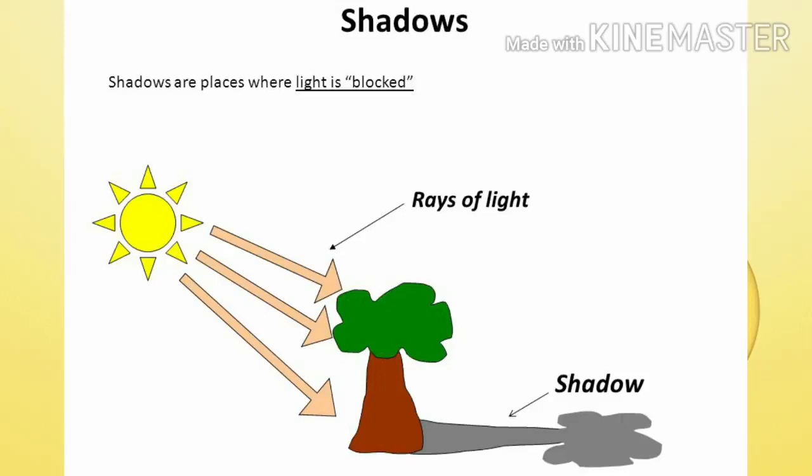Now let's understand shadow using this figure. Here the sun is a source of light. The rays of the sun fall on this tree.